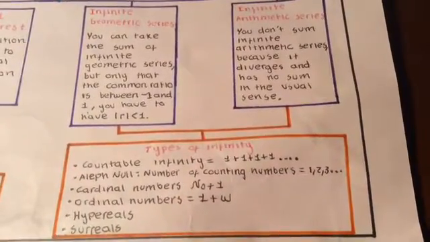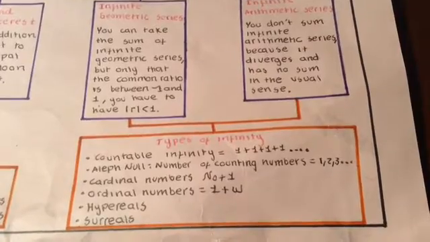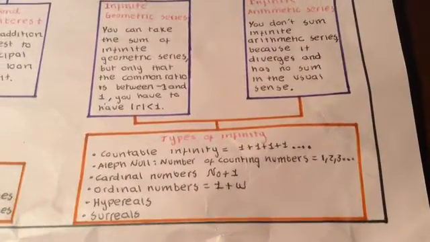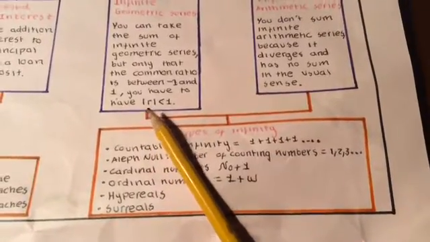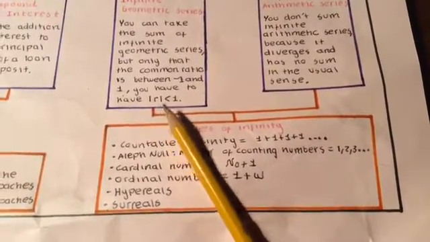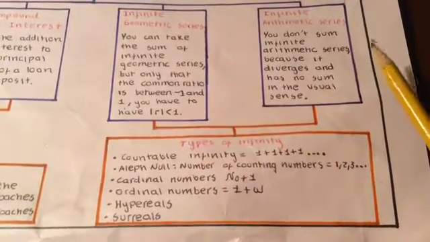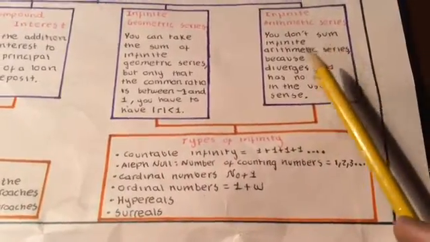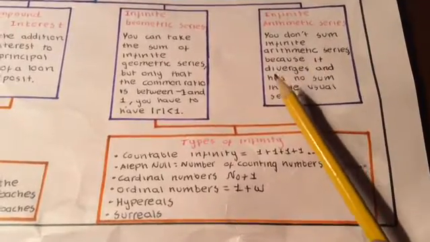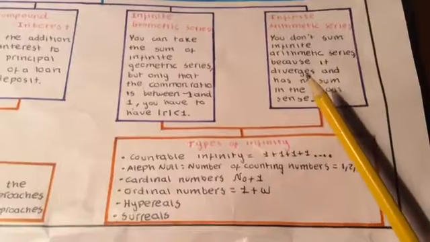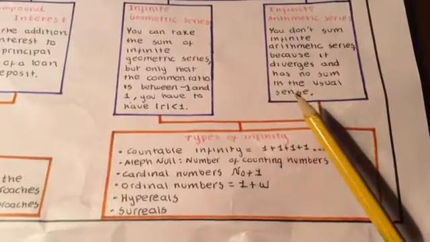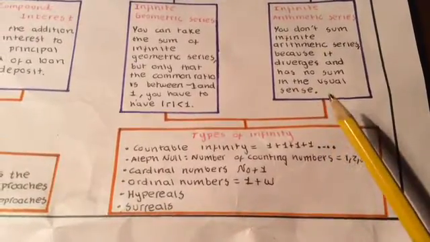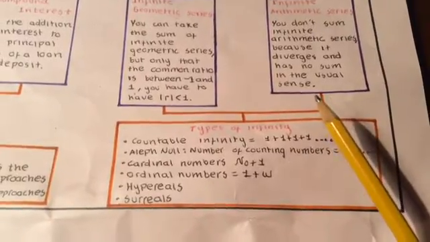Talking about infinite geometric series, you can take the sum of an infinite geometric series, but only if the common ratio has an absolute value between -1 and 1. You have to have this expression: the absolute value of r is less than 1. And why is there not an infinite arithmetic series? Because you don't sum an infinite arithmetic series because it diverges. Diverges means that it never ends and has no sum in the usual sense. So the answer has no sense at all.